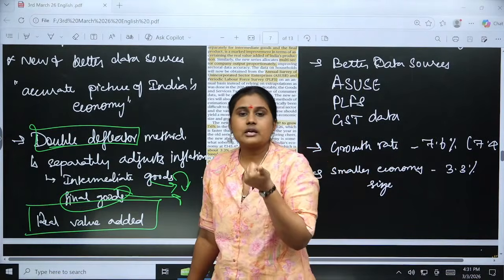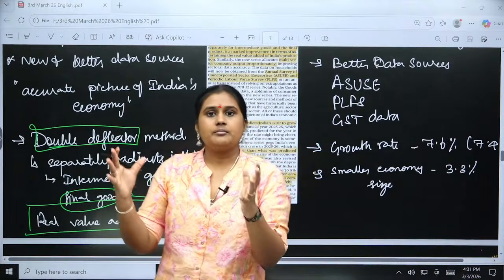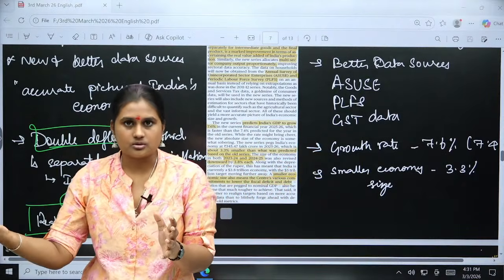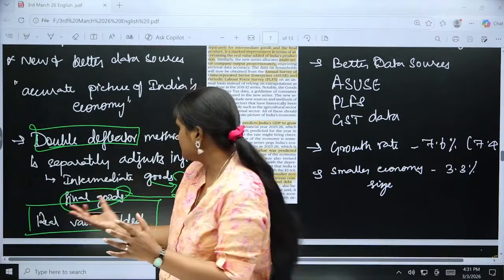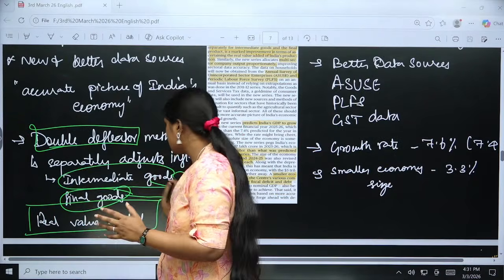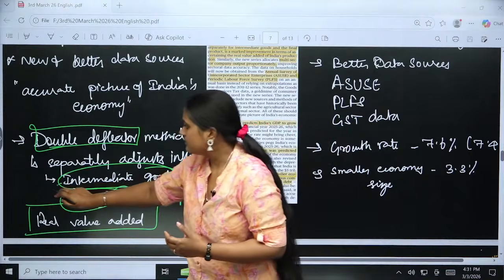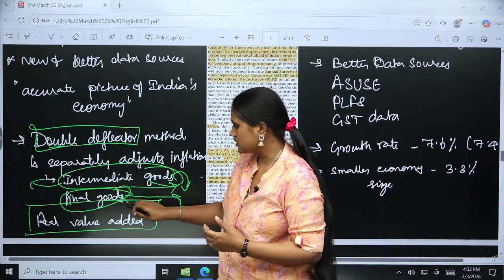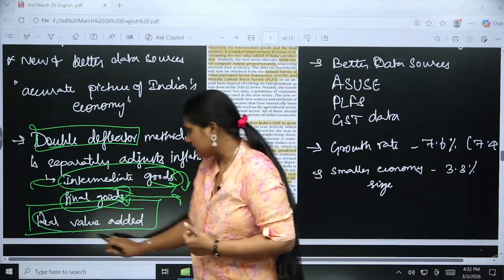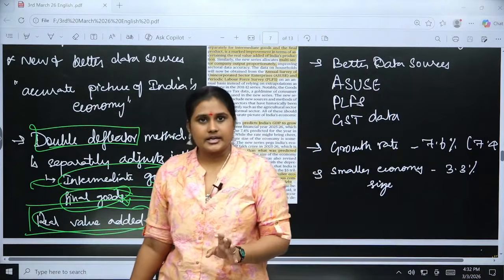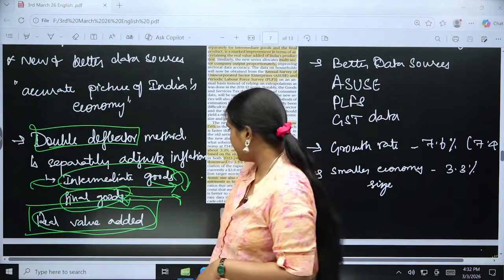So what will I be able to understand? Whether the car manufacturing sector is growing, or do I want to focus more on the intermediate goods growth, right. So there is a different calculation. The inflation will be calculated here and also here, so that we get the real value added. You are getting it? Fine here?